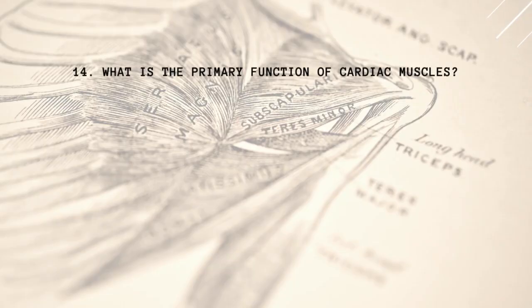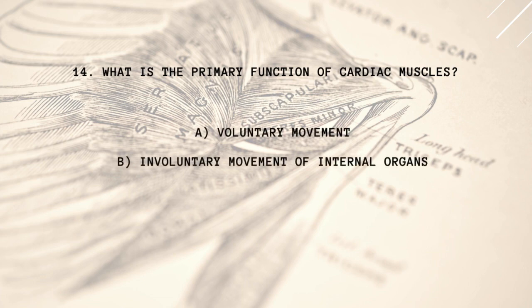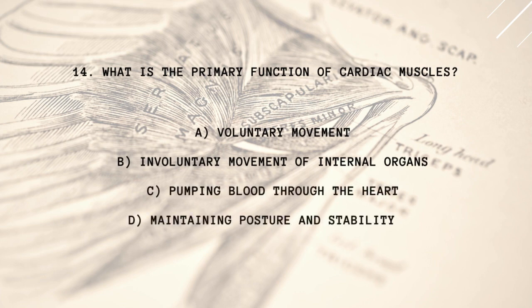14. What is the primary function of cardiac muscles? A. Voluntary movement. B. Involuntary movement of internal organs. C. Pumping blood through the heart. D. Maintaining posture and stability.